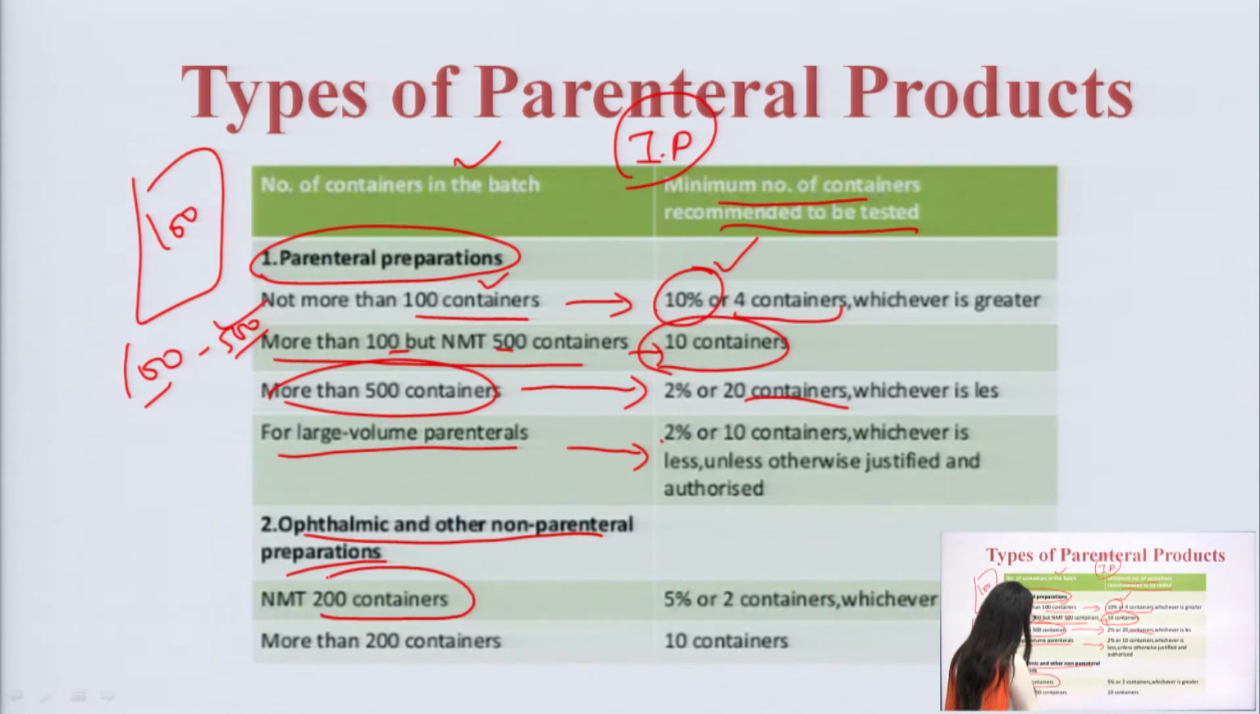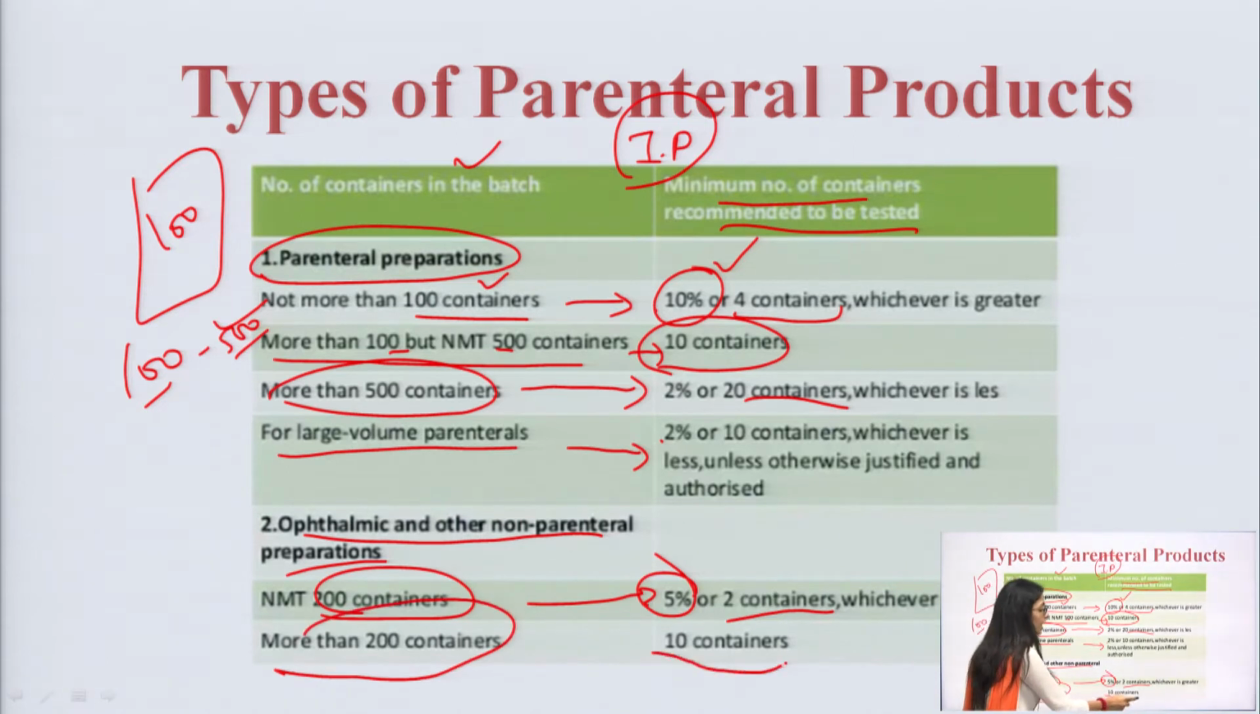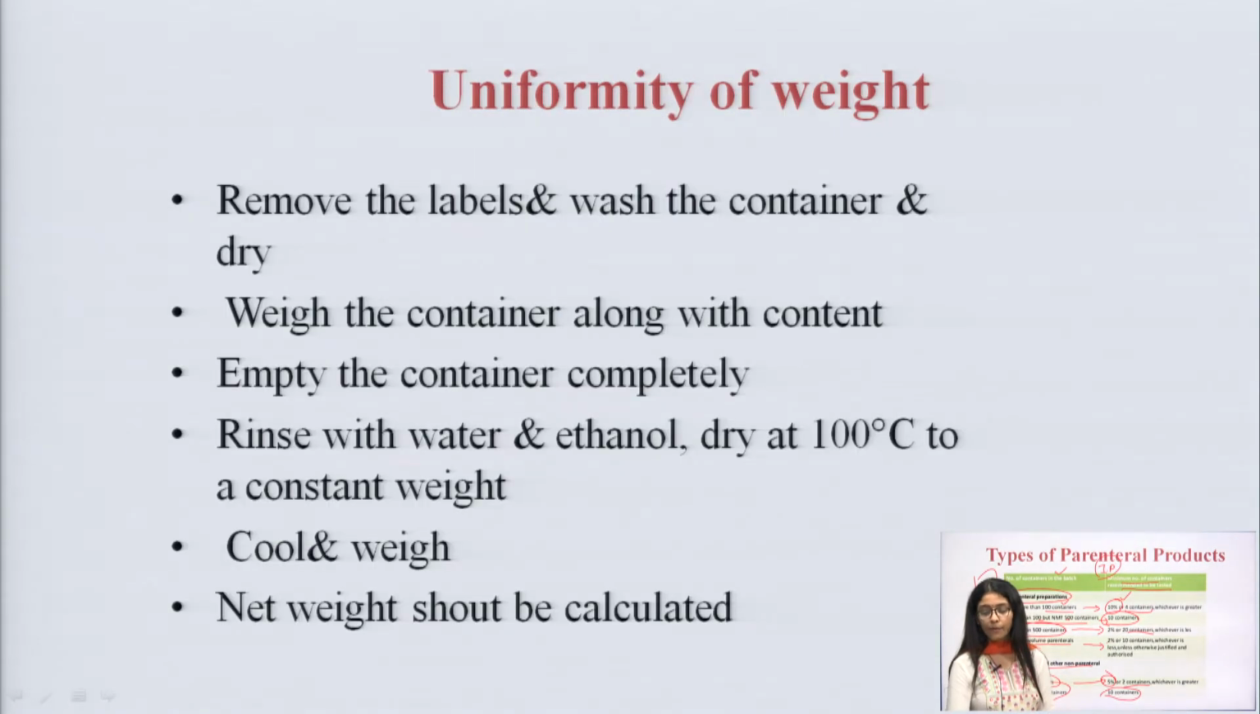If there are not more than 200 containers in a slot, say 180 containers, 100 containers, or 150 containers, then 5% of the total amount is selected. For example, 2 containers, 3 containers, 4 containers, as per the mentioned number. Fine, this is how it is going to take place. And if you have more than 200 containers, 10 containers are selected. Who recommended it? It is recommended by the Indian Pharmacopoeia.